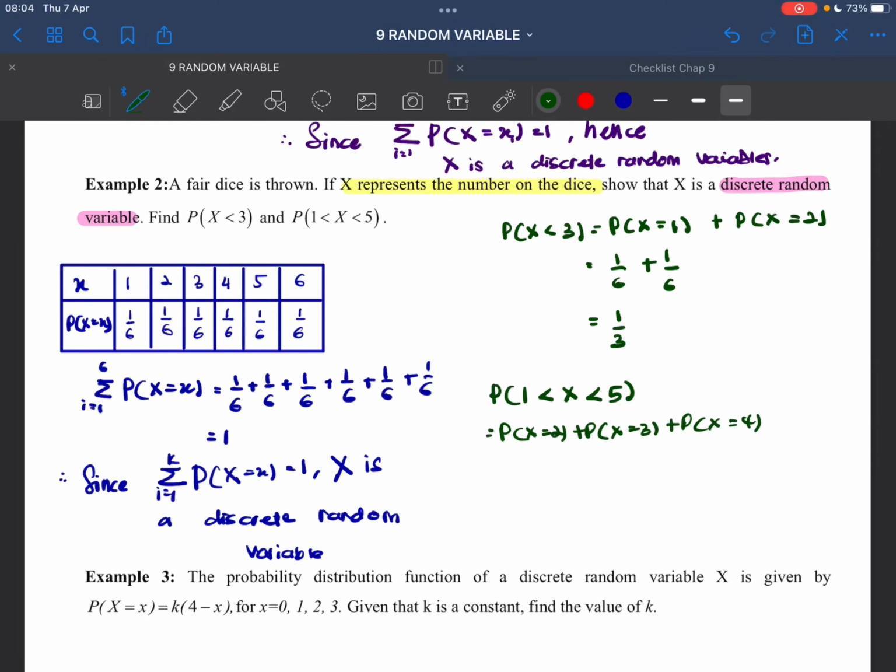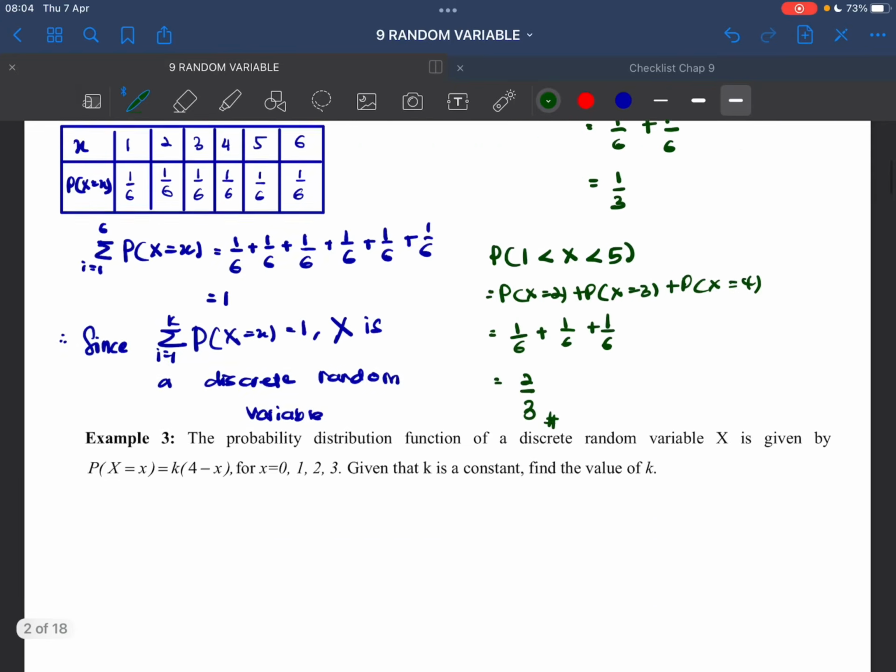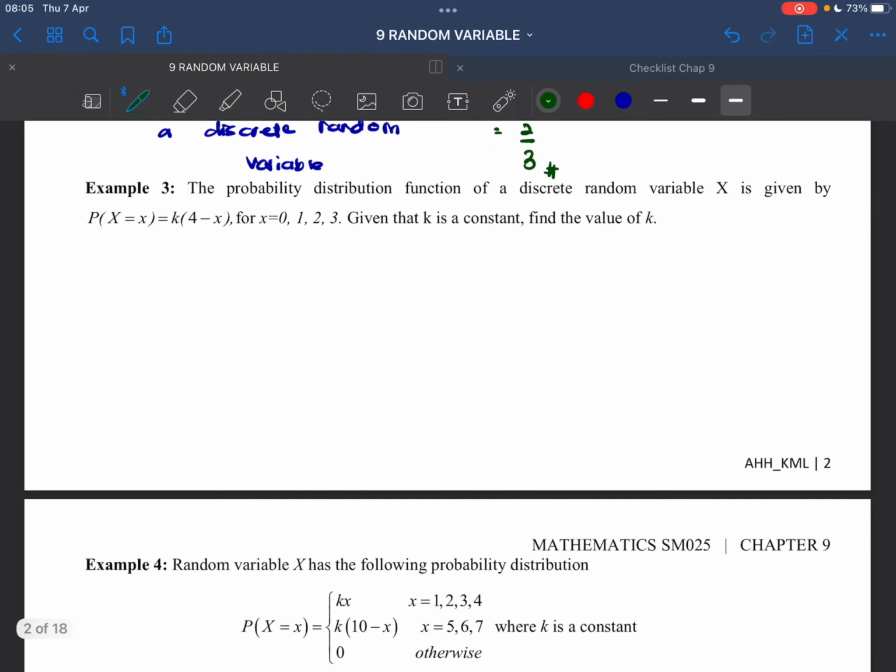So we have 1 over 6, 1 over 6, 1 over 6, and that's going to be 3 over 6, and that will be 2 over 3. Okay, so you know how to find the probability now. Okay, now let's see next example.